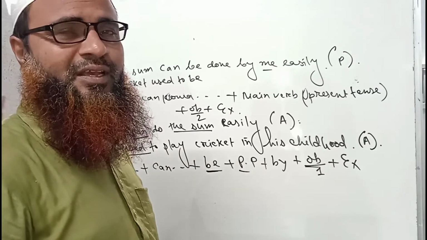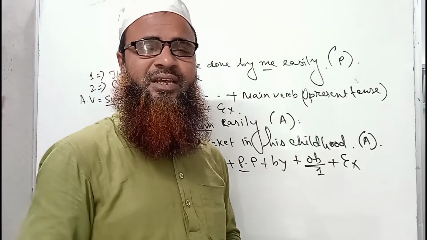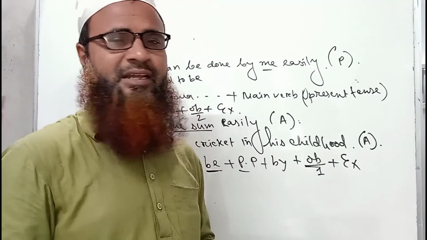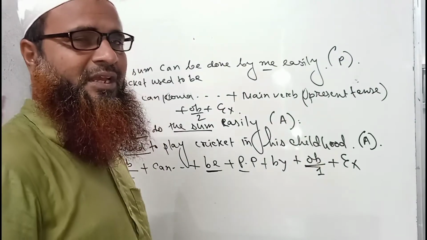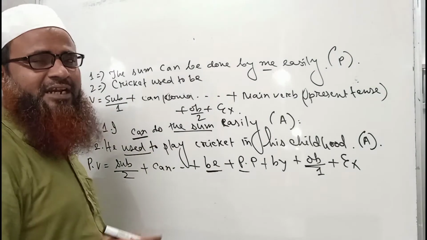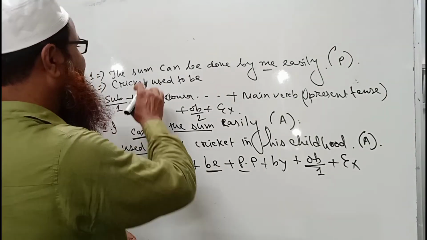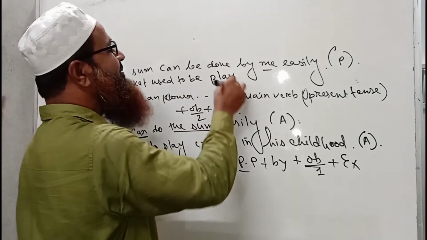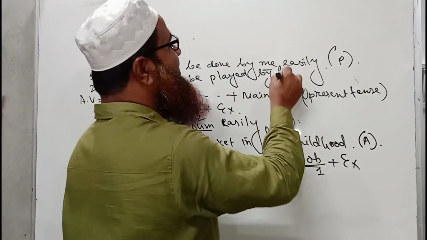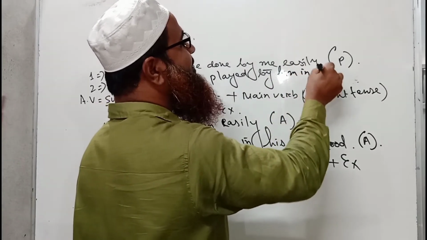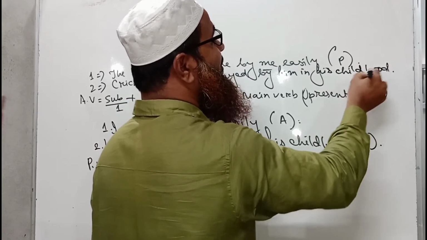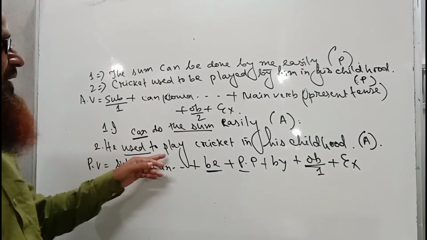So never forget this rule. Sometimes you may get puzzled that we may use could in place of can. This is never correct in passive voice. It may be correct in narration, indirect speech, but that is another chapter of English grammar. So cricket used to be played by him in his childhood. So this is the passive form of the sentence, he used to play cricket in his childhood.